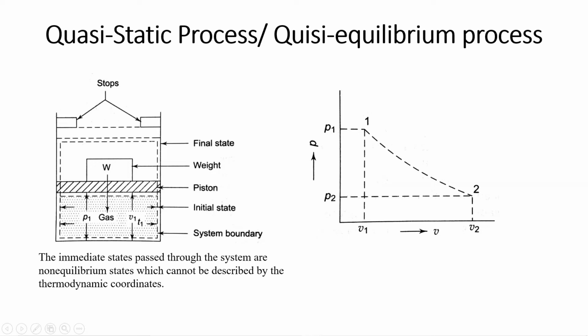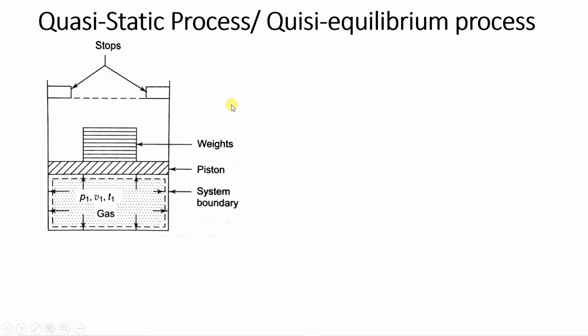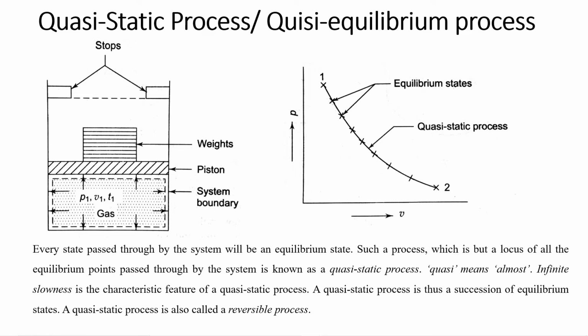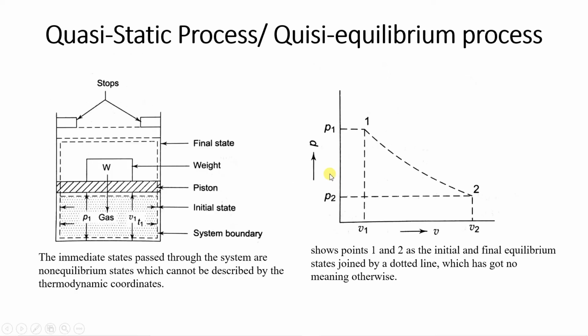Now, a small introduction has been given about reversible process. Whenever you show a process on a PV or TH diagram, we call it a reversible process. Those processes are not actual processes. We cannot show an actual process on a PV and TH diagram with the help of a solid line. I'll show you one slide over here.